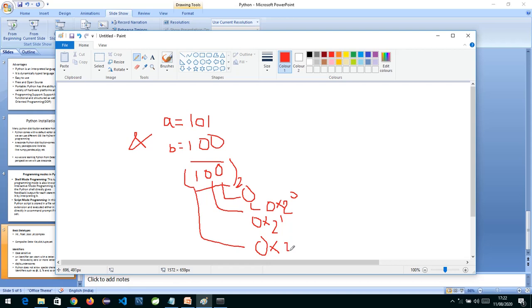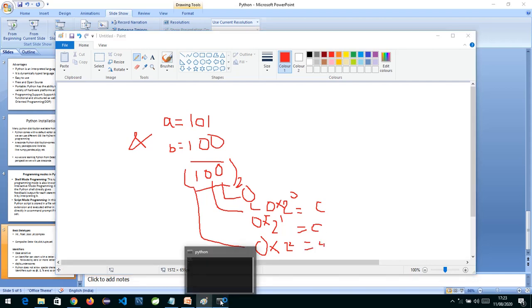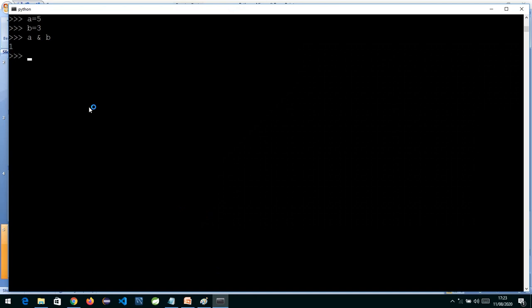Anything raised to 0 is 1, but anything multiplied by 0 gives 0. 2 squared is 4. So if you add it up, the final answer is 4. Okay, let me check what we have done.